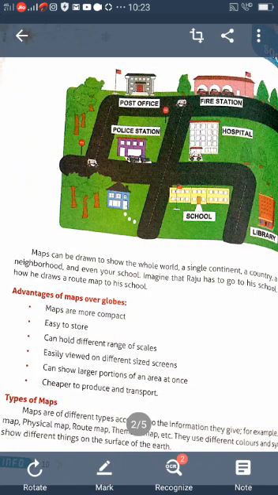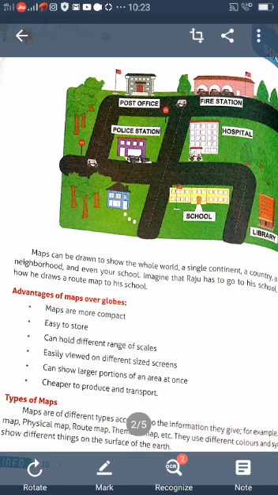Here an example is given. Look at the picture on page number 10. Raju has to go to school. So let us see how he draws a route map to his school.